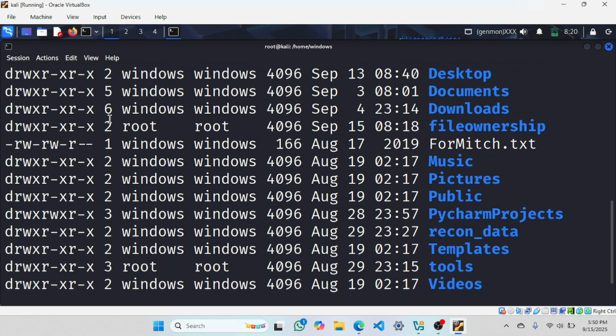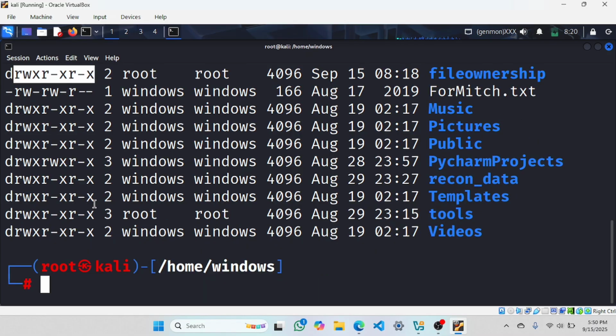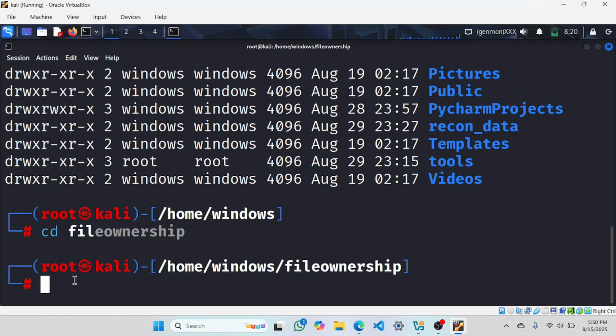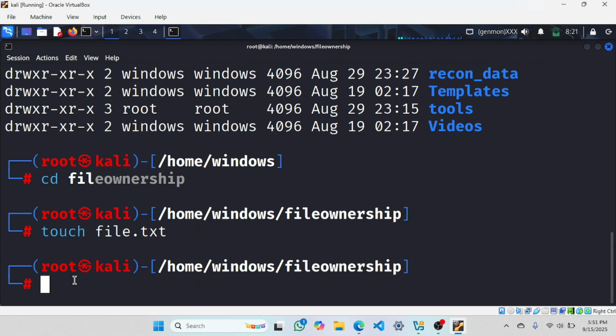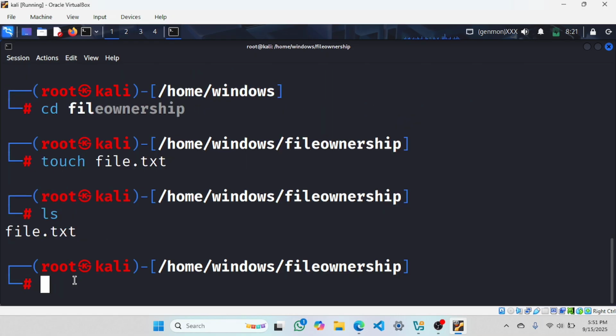Now we'll see this: rwxr-xr-x. What does that mean? Let me create a file here. What are the file ownerships? Simple, I will create a file.txt. So here you can see file.txt. I have to check what the permissions are for this.